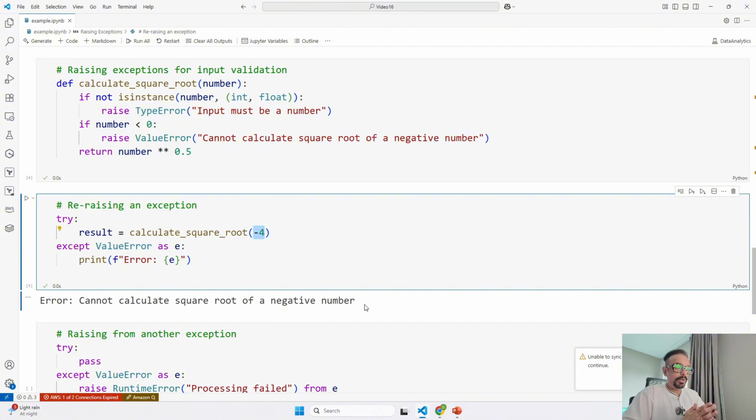So this causes a value error because the number is negative, as we saw, and inside the except block we print the error message. Sometimes you might want to handle the exception partially, for example log it or clean up, and then re-raise it so the other parts of the program know that something went wrong. For example, if you have multiple small programs running in a synchronized manner, and the first program fails, and you want to notify what has failed in that specific program, you can also pass that exception to the other program. So in the final example, we will show you how to raise an exception from an existing one.